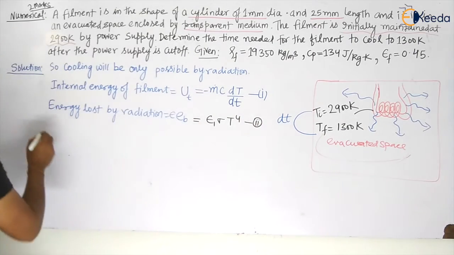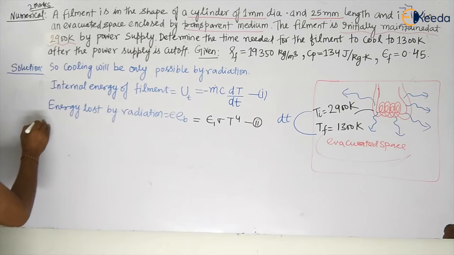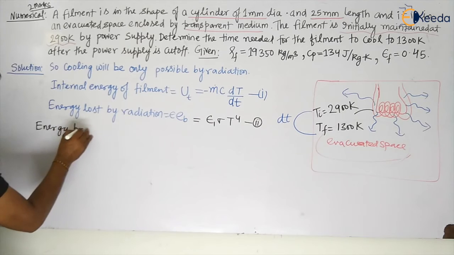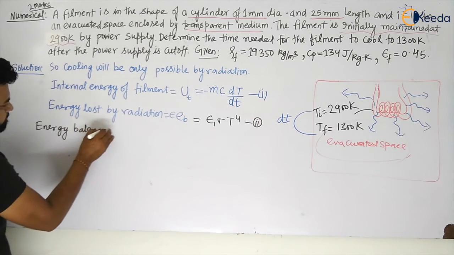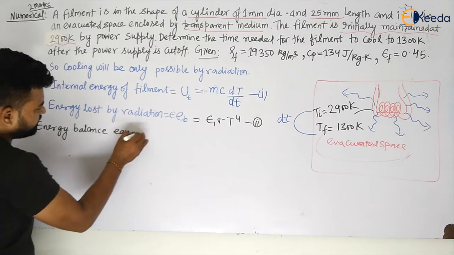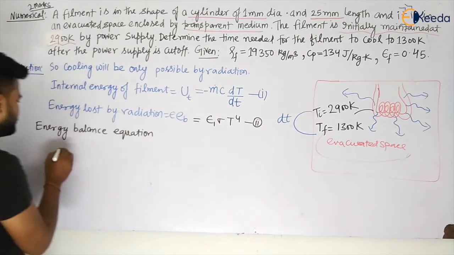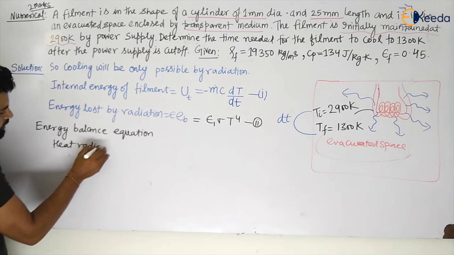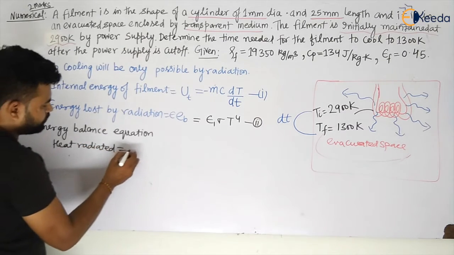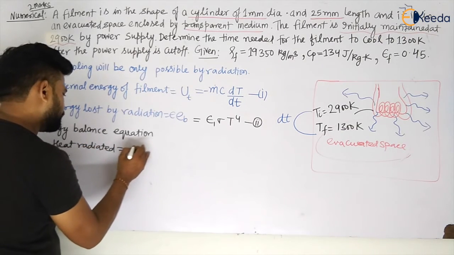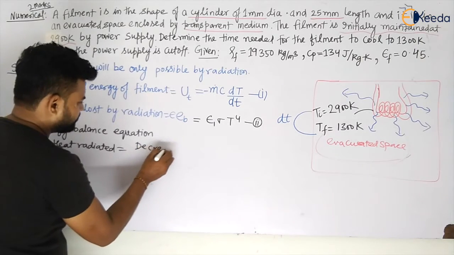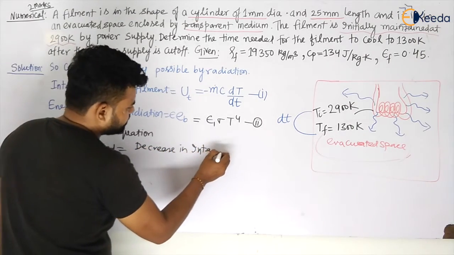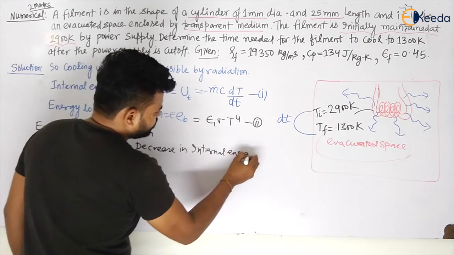Now from the first law of thermodynamics, we can write the energy balance equation: the heat radiated is equal to the decrease in internal energy with respect to time.